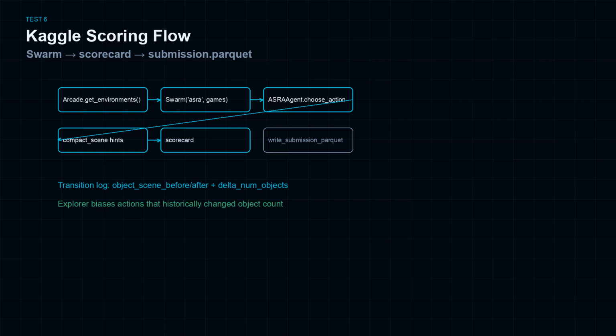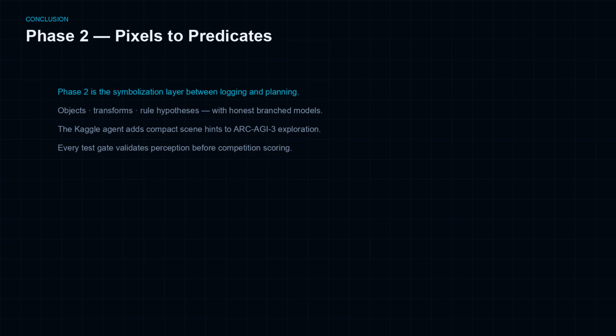The Phase 2 agent explores ArcAGI3 with richer observations. Same philosophy, structural hints. ASRA Phase 2 is the project's shift from pixels to predicates. Objects as first-class citizens, transformations as typed events, rules as explicit hypotheses, with honesty about demo heterogeneity via branched models. The theory article specifies what is being built and why.